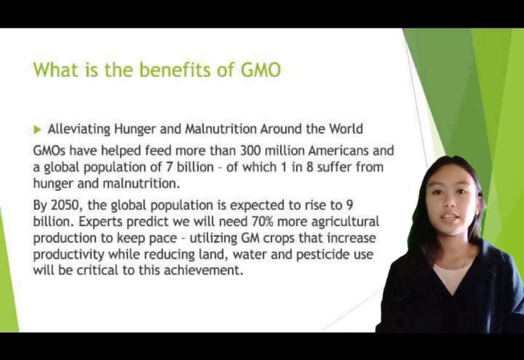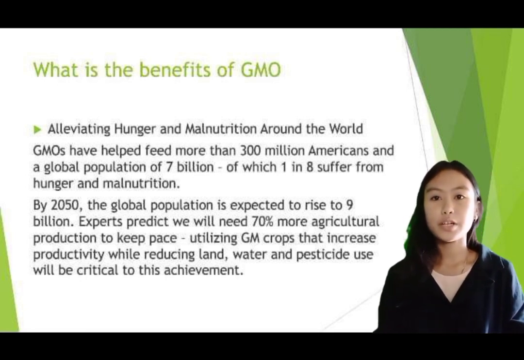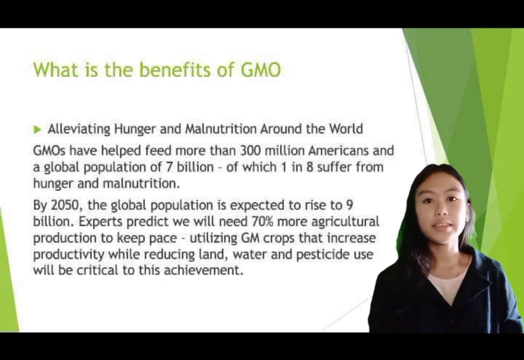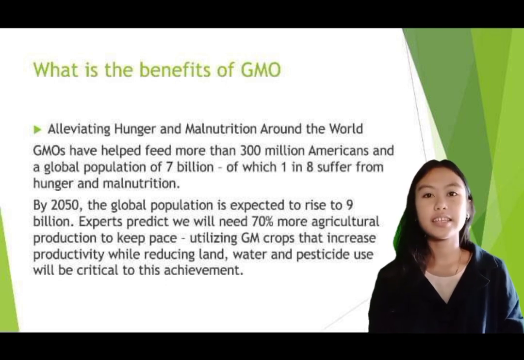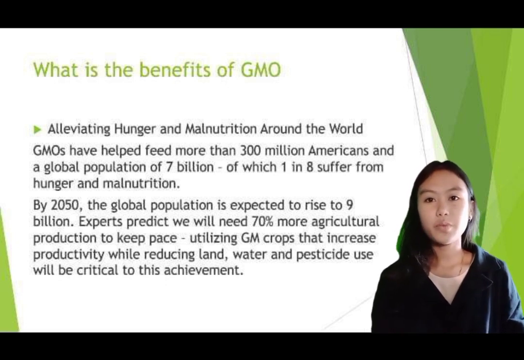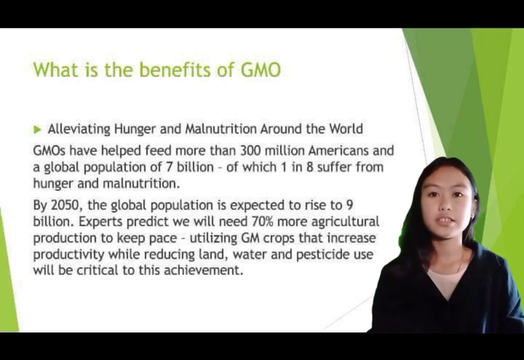By 2050, the global population is expected to rise to 9 billion. Experts predict we will need 70% more agriculture production to keep pace. Utilizing GM crops that increase productivity while reducing land, water, and pesticide use will be critical to this achievement.